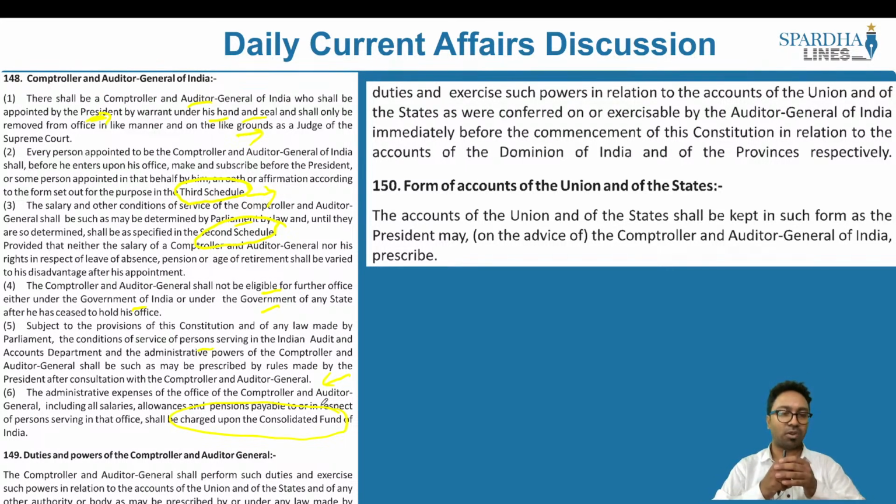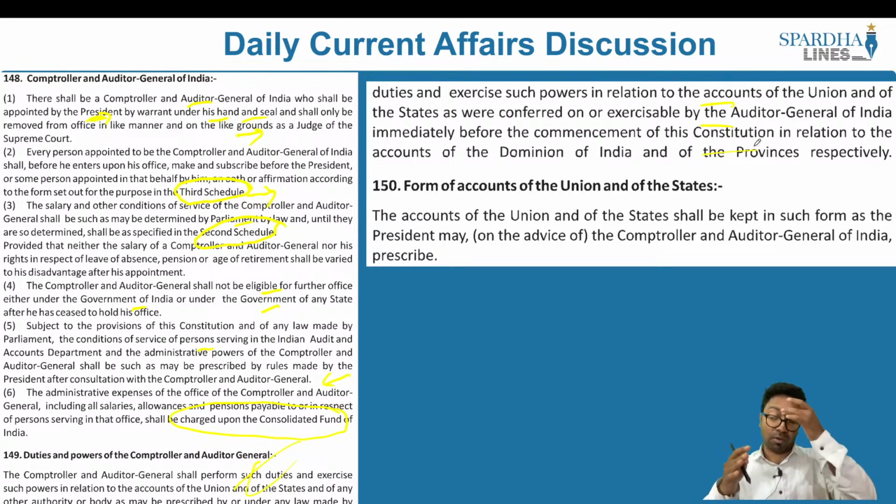What does Article 149 say? It speaks about the duties and powers of the Comptroller and Auditor General. The Comptroller and Auditor General shall perform such duties and exercise such powers in relation to the accounts of the Union and the state and of any authority or body as prescribed under any law made by Parliament. Until such provision is made, he shall perform such duties in relation to the accounts of the Union and the state as were conferred on and exercised by the Auditor General of India immediately before the commencement of the Constitution.